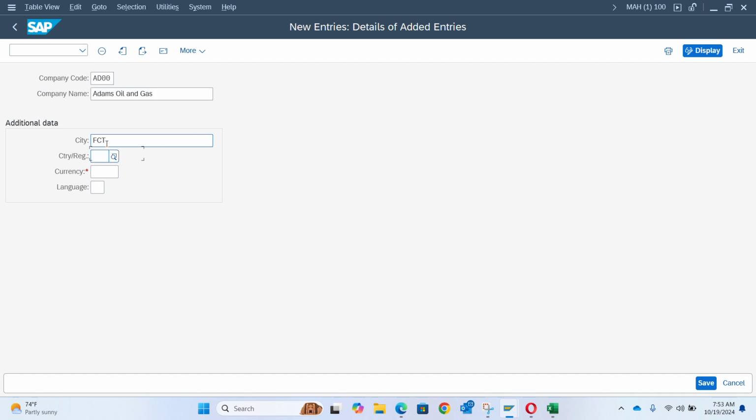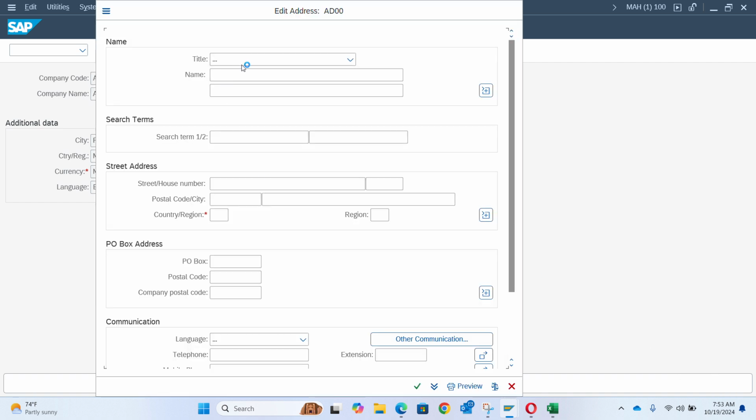City, I'll just say FCT. Country, region, I'll put NG. Currency, NGN. Language, I'll say EN. Click enter to bring up a place where I can add further details. Okay, I'll click save. So it has brought me to this place where I put some other details. So I'll say it's a company. The name is Adams Oil and Gas.